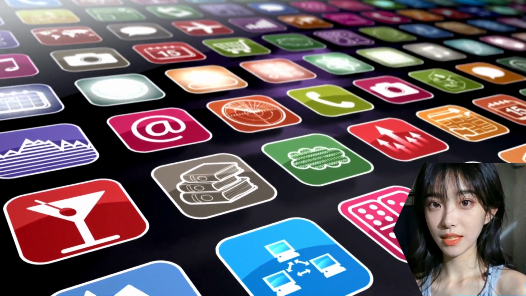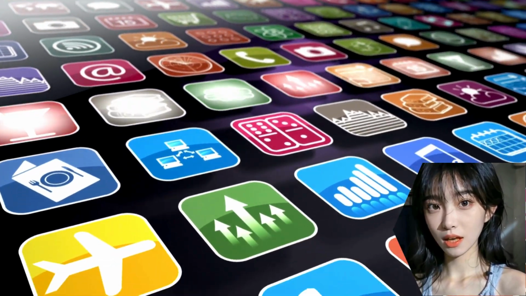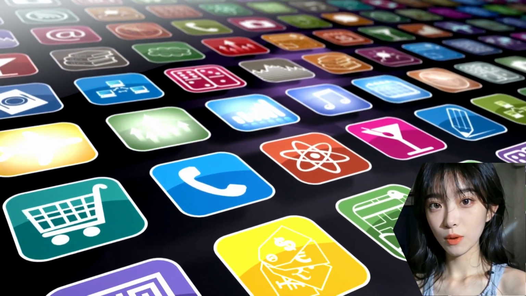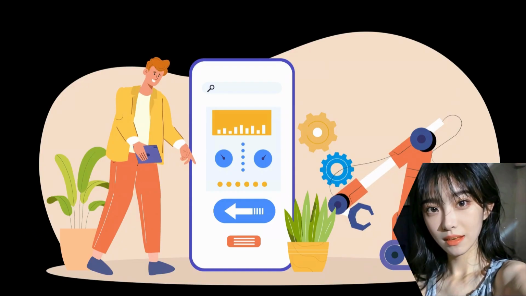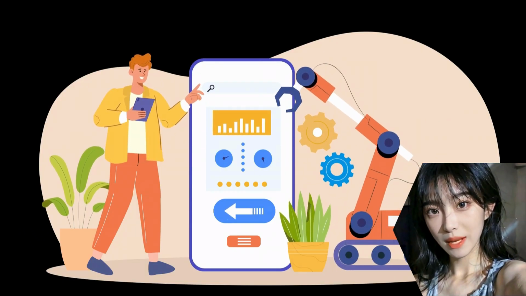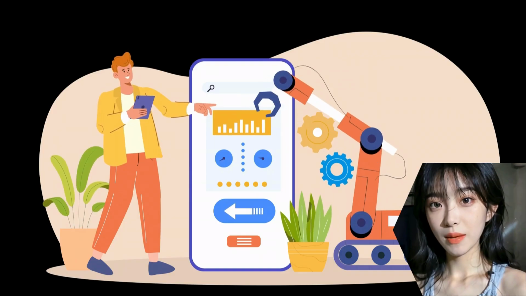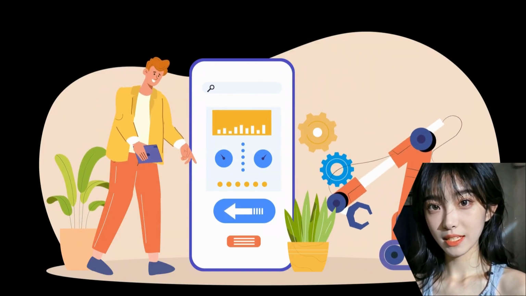Pause for a moment and think about your favorite apps. Where might binary cross-entropy be working silently in the background? Is it deciding what content to recommend to you? Is it filtering your emails? Let me know your ideas in the comments.